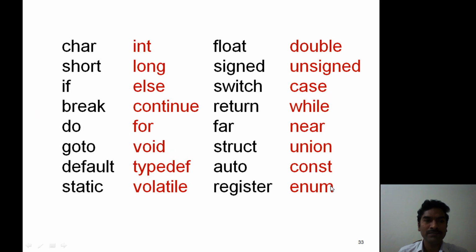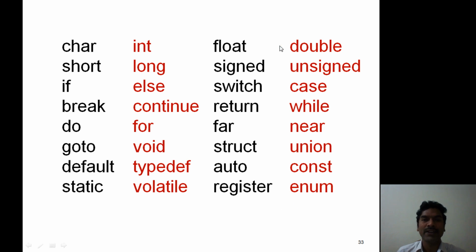Now this one, keywords table: char, int, float, double, short, long, signed, unsigned, if, else, switch, case, break, continue, return, while, do, for, near, goto, void, struct, union, default, typedef, auto, const, static, volatile, register, and enum.